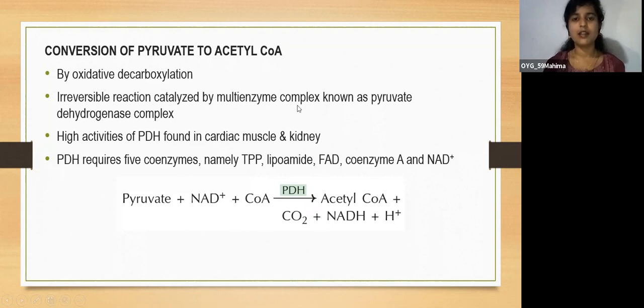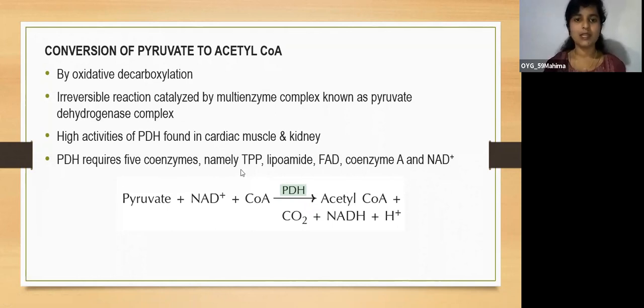This is catalyzed by the multi-enzyme complex known as pyruvate dehydrogenase complex, PDH. High activity of this PDH enzyme is found in cardiac muscle and the kidney.